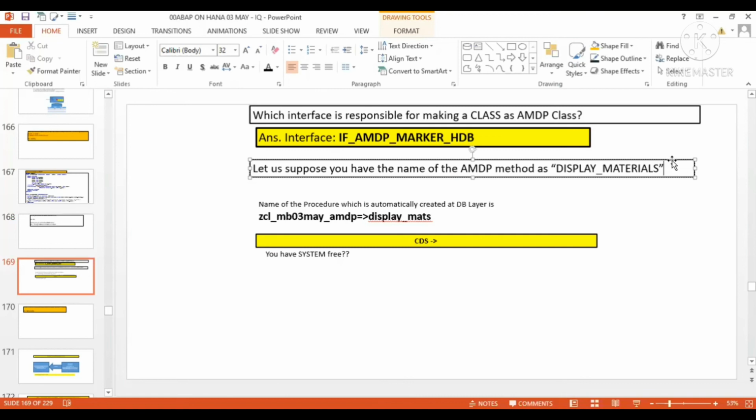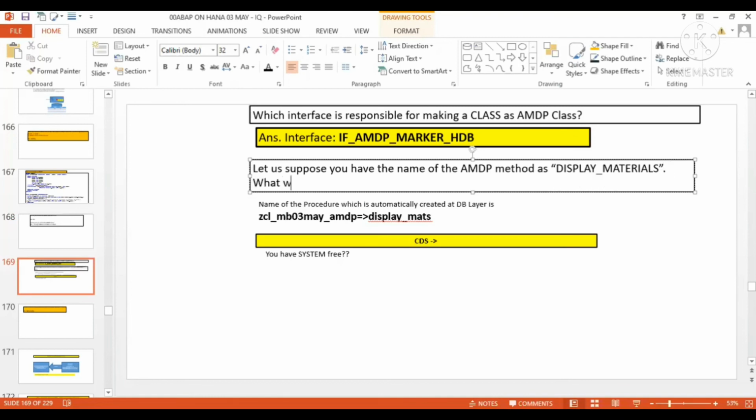Then what will be the name of the stored procedure which will get created corresponding to the AMDP method at the DB layer?